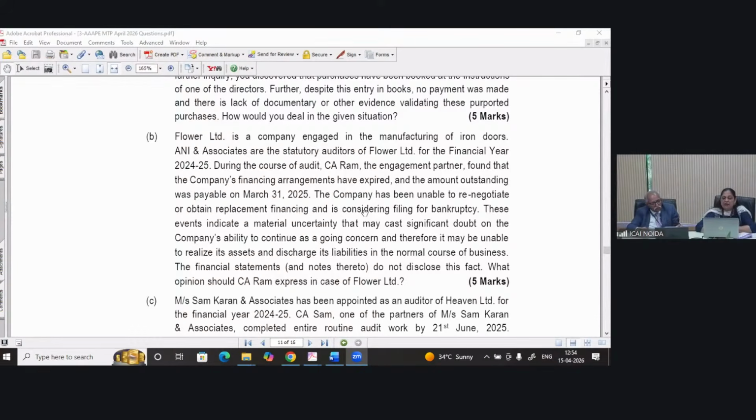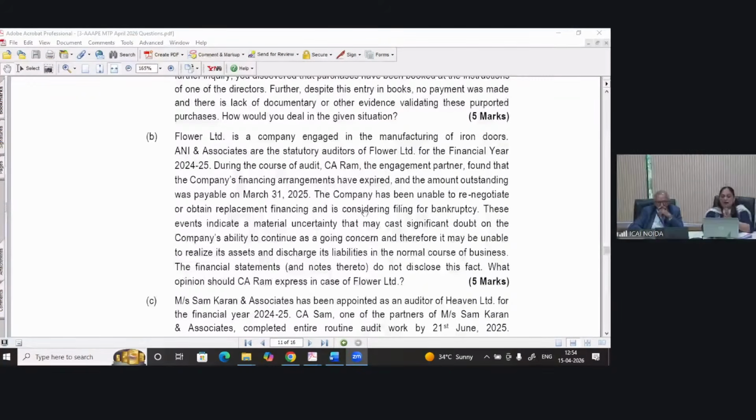These events indicate a material uncertainty that may cause significant doubt on the company's ability to continue as a going concern. So here, as per SA 570, it is clear that it will not continue as a going concern. The company is also filing for bankruptcy. They are not able to renegotiate, they are not able to obtain replacement financing, right? And it may be unable to realize its assets and discharge its liabilities in the normal course of business. Then the financial statements do not disclose this fact.